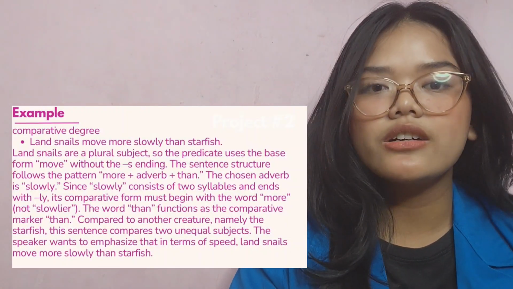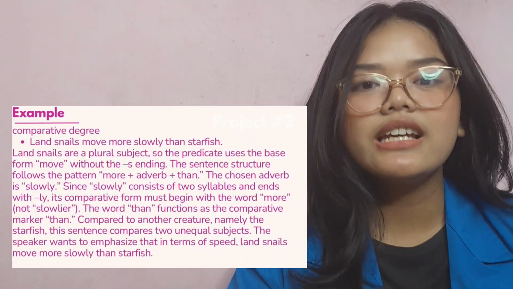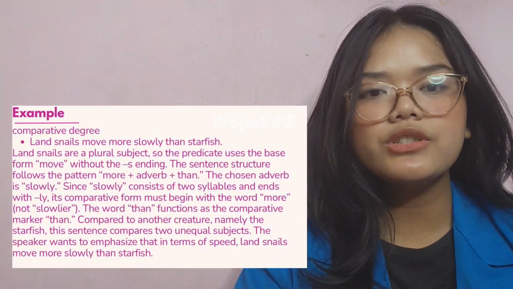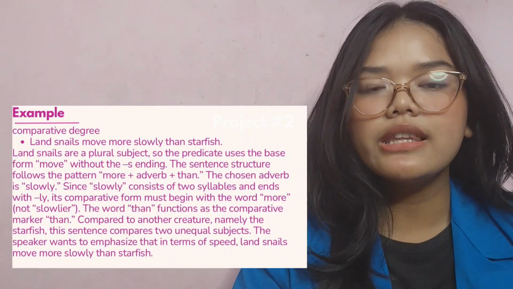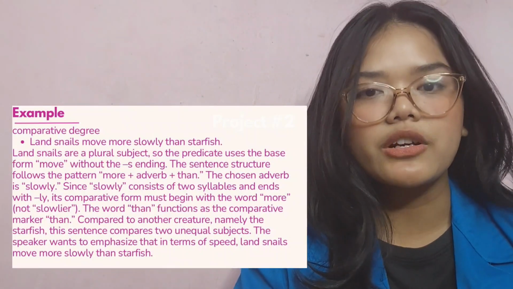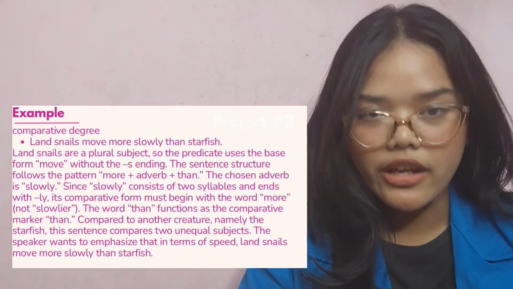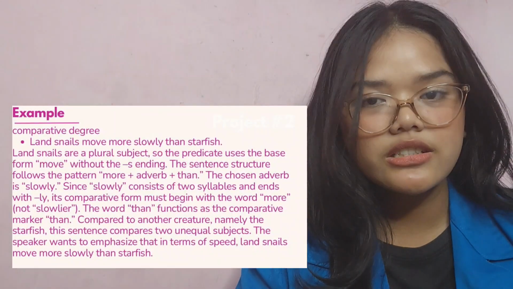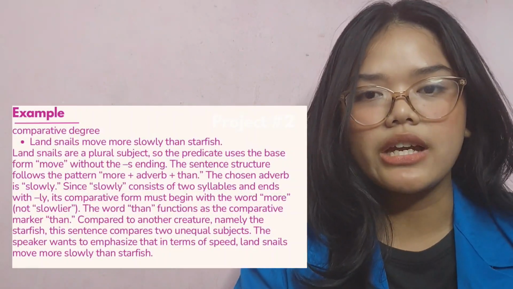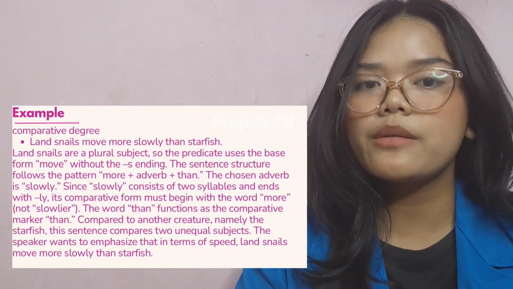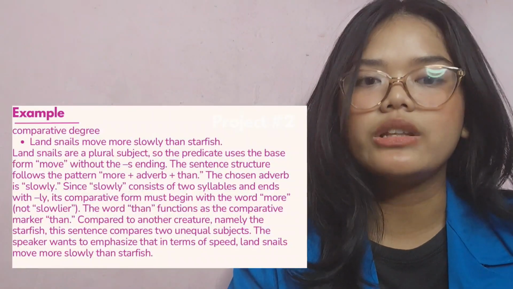Since slowly consists of two syllables and ends with ly, the comparative form must begin with the word more, not slower. The word than functions as the comparative marker, comparing to another creature, namely the starship. This sentence comprises two unequal subjects. The speaker wants to emphasize that in terms of speed, land snails move more slowly than starships.